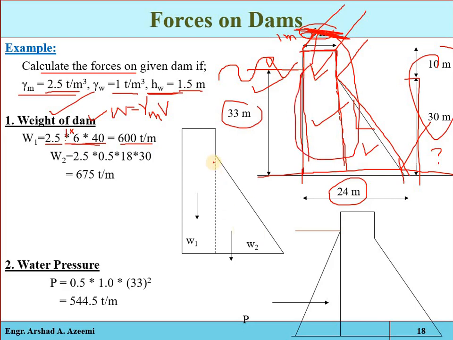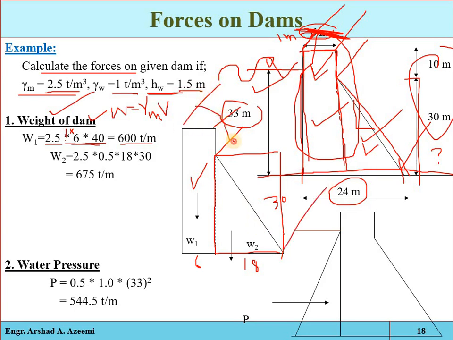Similarly for this triangular portion, you can see that the total width was 24 meter, so this 6 meter is accounted in the other portion, so it will now be 18 meter, and up to here you can see that the height is 30 meter. If we assume 1 unit length of the structure, what will be the volume of this portion?